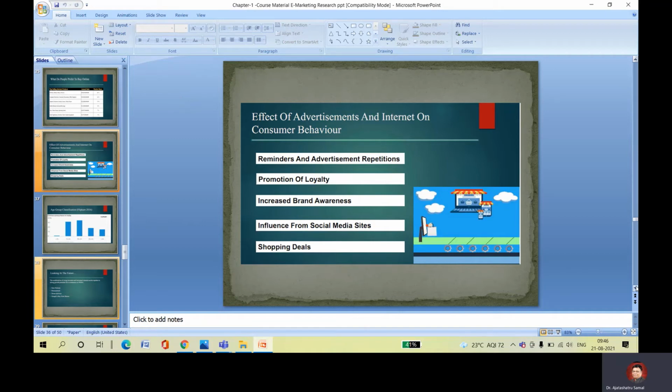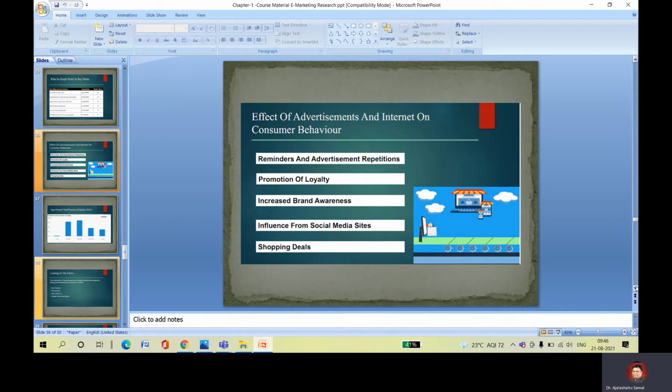Increase brand awareness. It will create a brand for a particular product. The customer will be aware of the brand and will know the real strength of the brand of that particular product. So brand awareness will be created in the mind of the customers. Then influence from social media sites is also important.